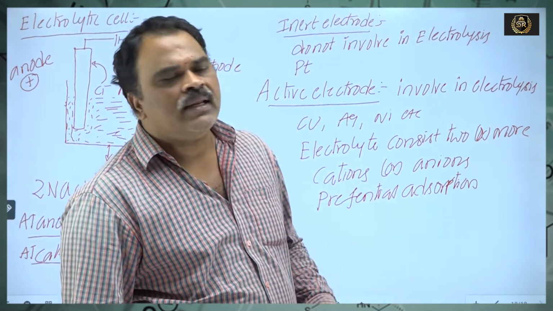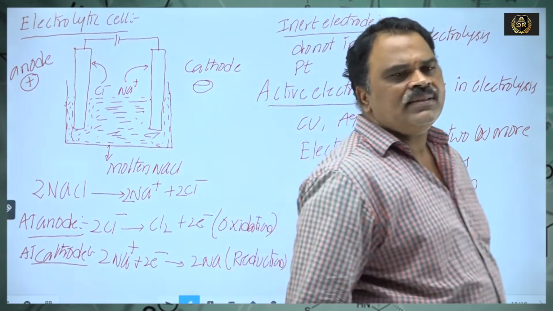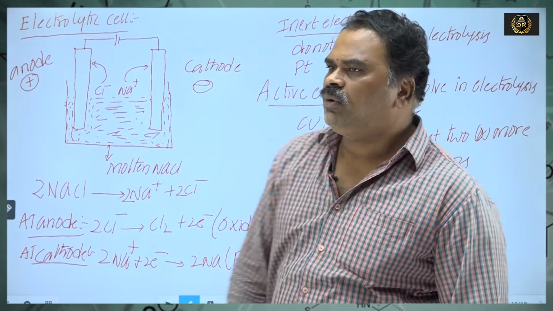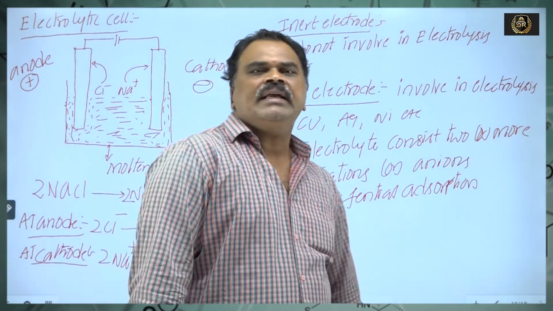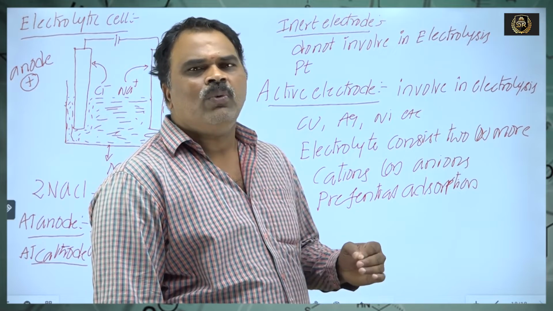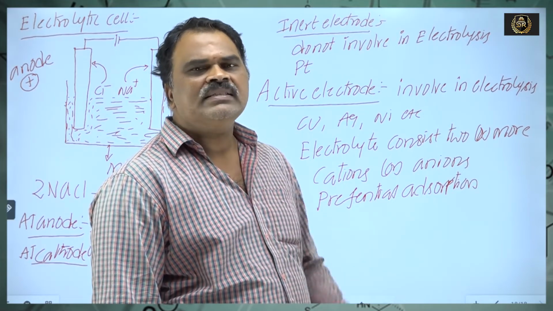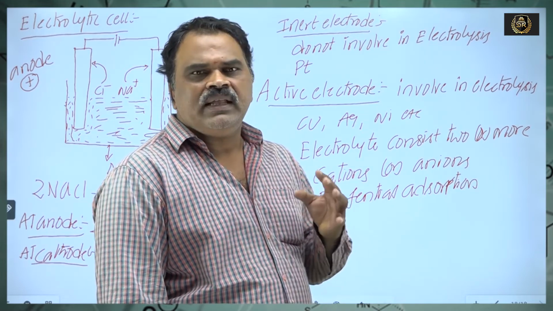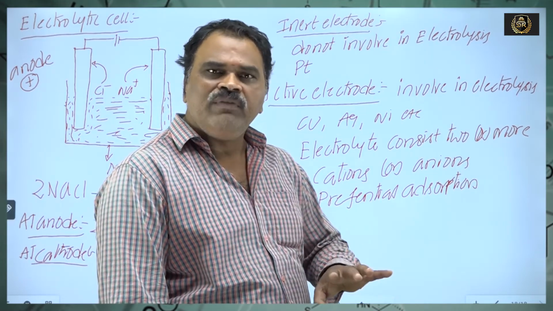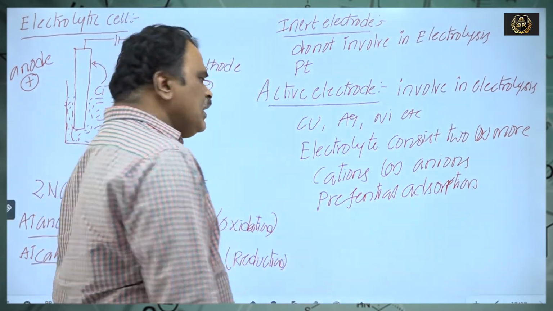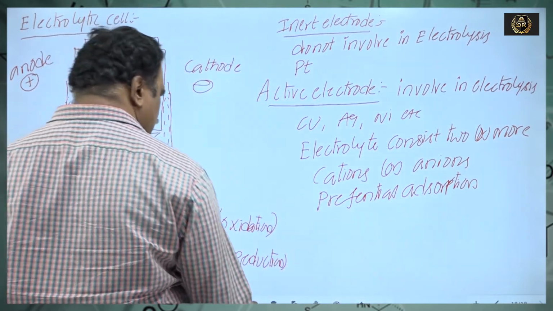So if the electrolyte consists of two or more cations or anions, which one moves towards the cathode or anode depends upon their discharge potential. The species with lesser discharge potential will be deposited more.